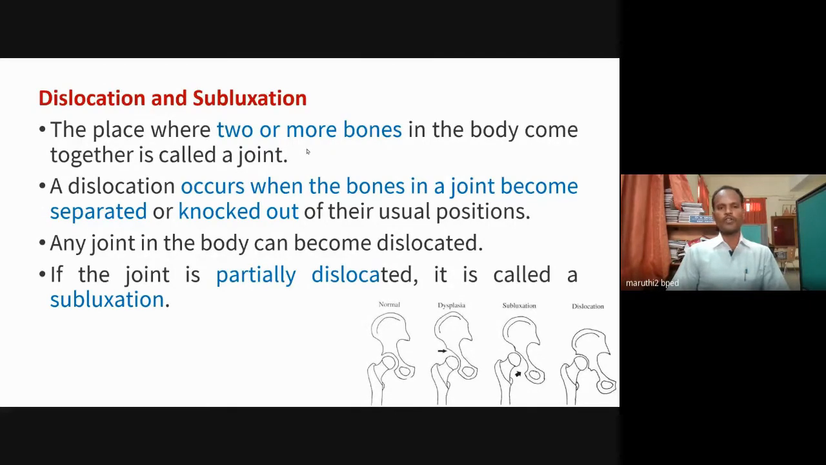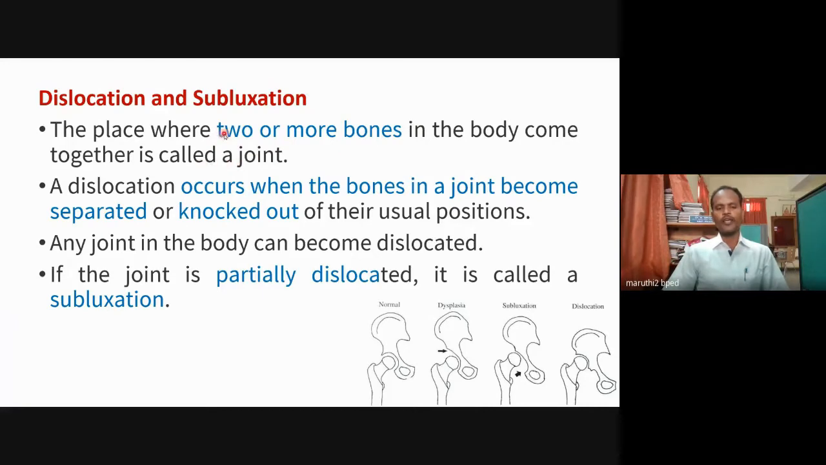So what is the meaning of dislocation? Dislocation is completely related to our human joints. So we should understand about the joint. What is the meaning of joint? A joint is where two or more bones join together in one particular part. That point is called a joint.